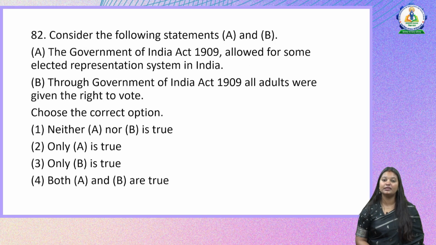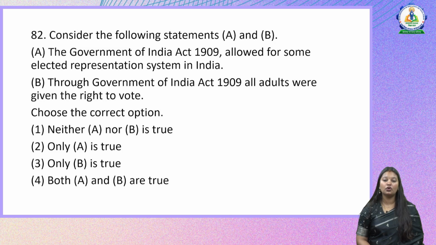Consider the following statements A and B. The Government of India Act 1909 allowed for some elected representation system in India. And statement B is, through Government of India Act 1909, all adults were given the right to vote. So both of these statements are actually opposite to each other, or talking about the same thing but in a different manner. One talks about selected people being allowed for representation system in India, and statement B is talking about all adults being given the right to vote. So only one of these statements will be true.